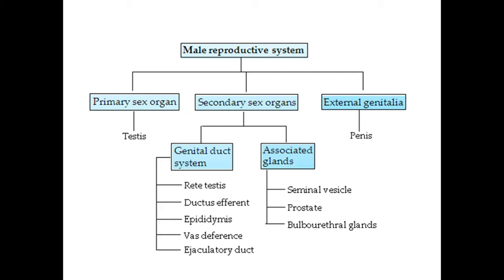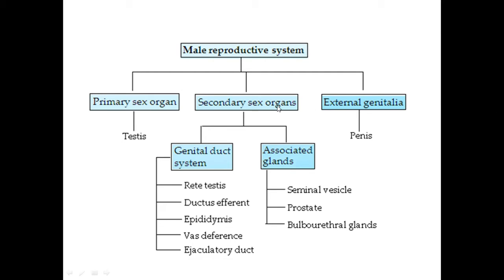So here it gives the classification of the male reproductive system. For our convenience, it will be divided into 3 steps: primary sex organ, secondary sex organ, and external genitalia. As far as the primary sex organ is concerned, the testis is the primary organ in male, and in the case of female, the ovaries are the primary sex organ.